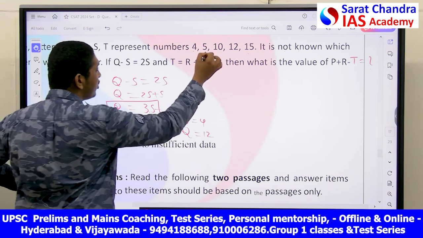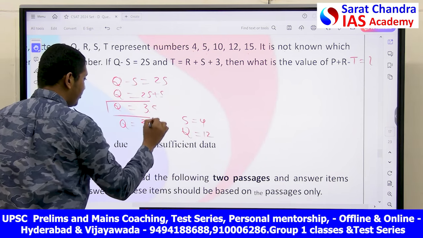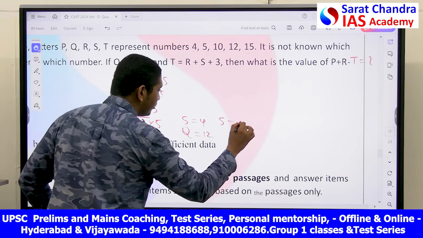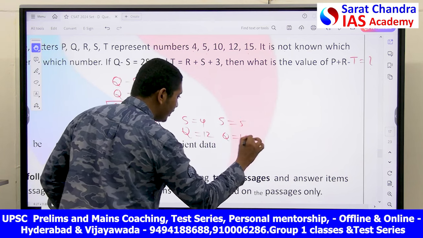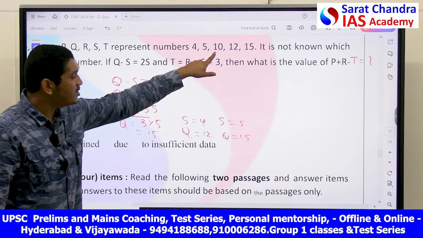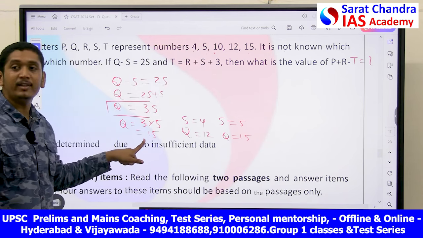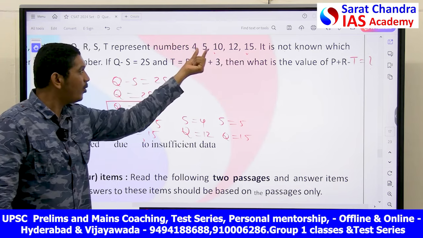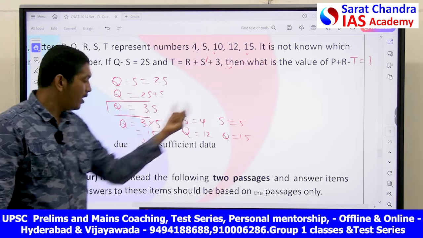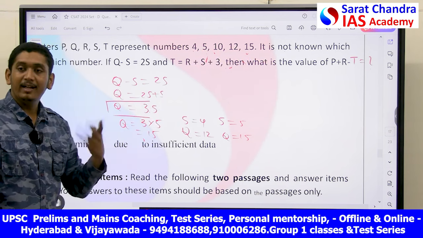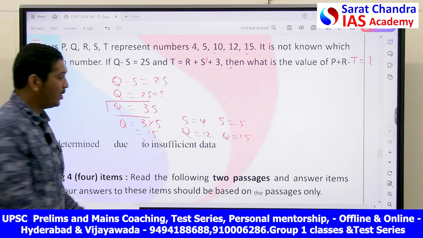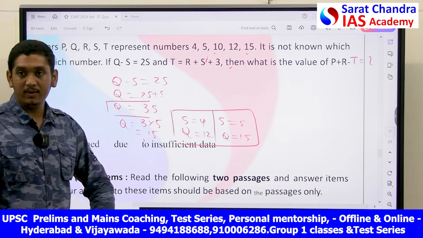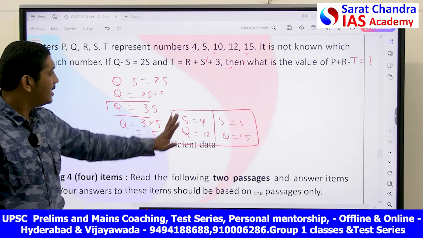Now, if I put S is equal to 5, 3S, I will get Q is equal to 15. Now, if I put S is equal to 10, I will get Q is equal to 30, but 30 is not here. Q should be either 4, 5, 10, 12 or 15. So it is not possible. These are the only possibilities of S and Q.